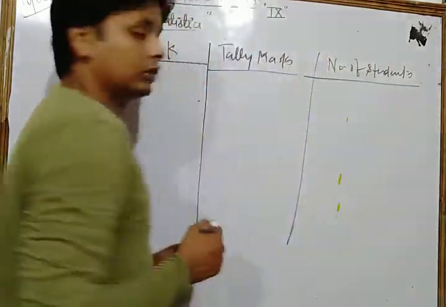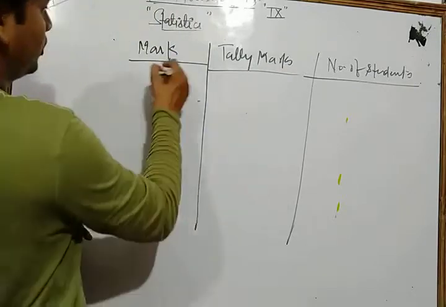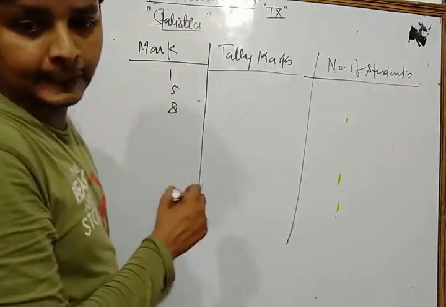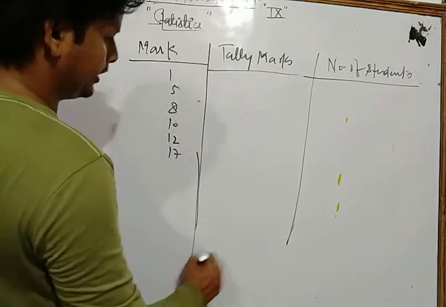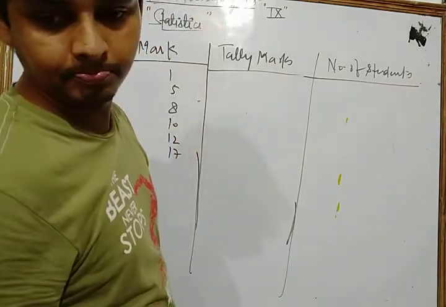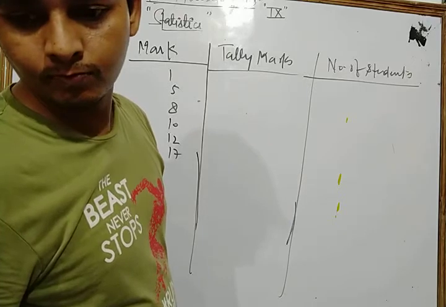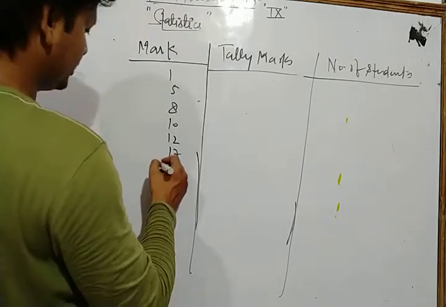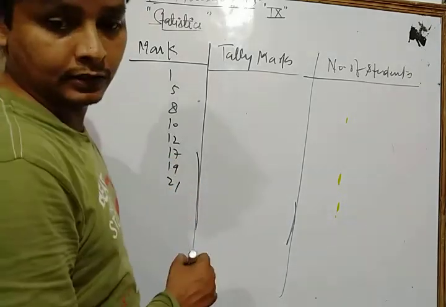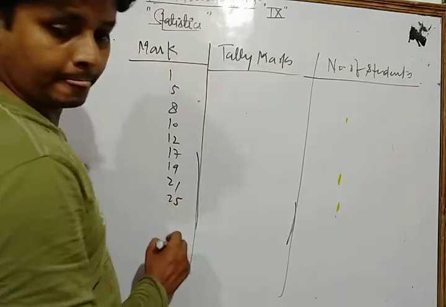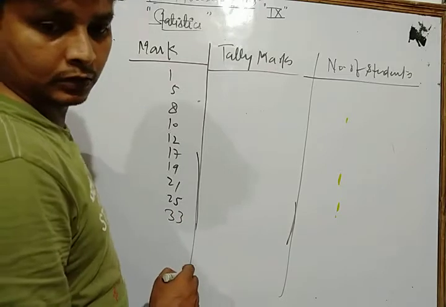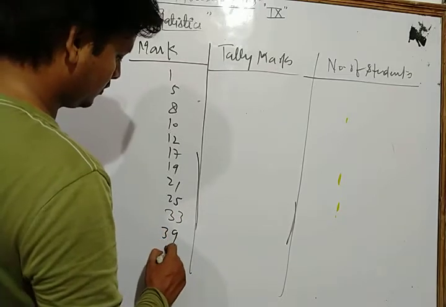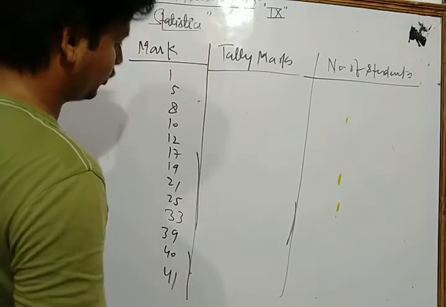Now suppose, let's see, the marks are 1, 5, 8, 10, 12, 17, 19, 21, 25, 33, 39, 40, 41.